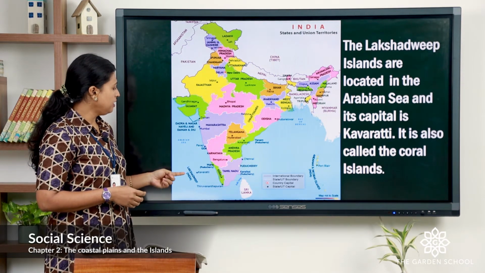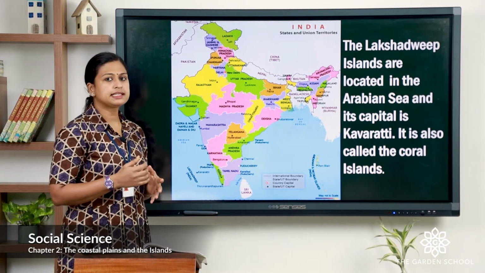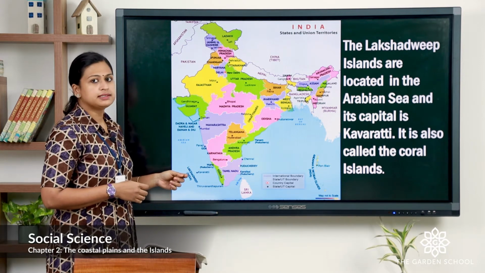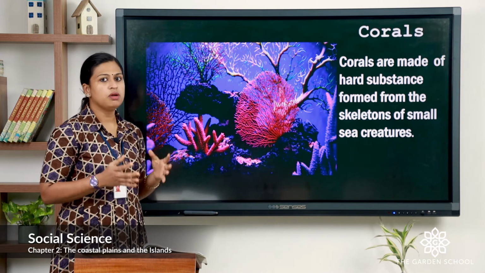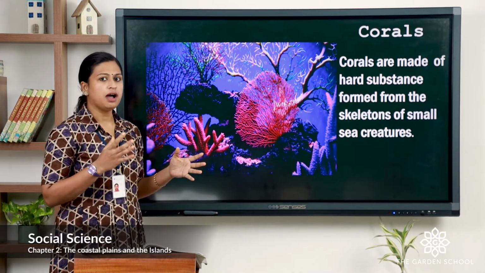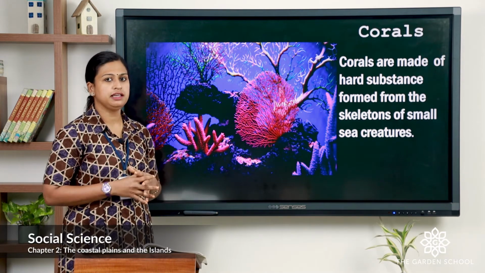Here we can see Lakshadweep Islands in the Arabian Sea. Its capital is Kavaratti. It is also known as the Coral Islands. Now, what are corals? Corals are made up of hard substance formed from the skeleton of small sea creatures.